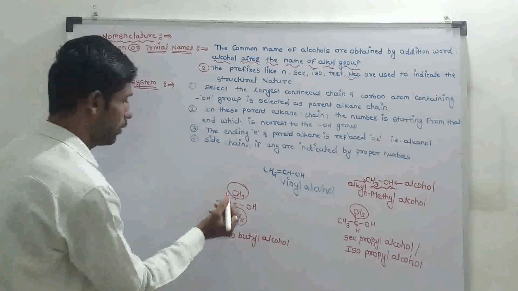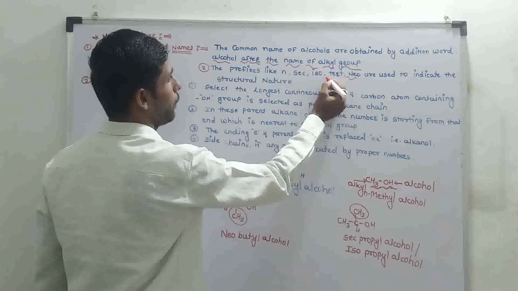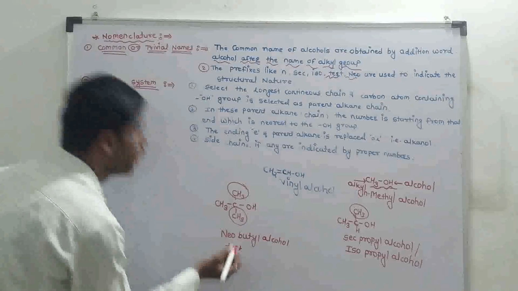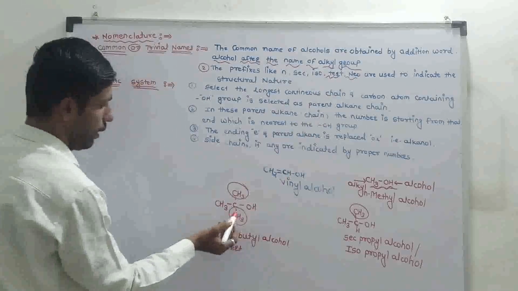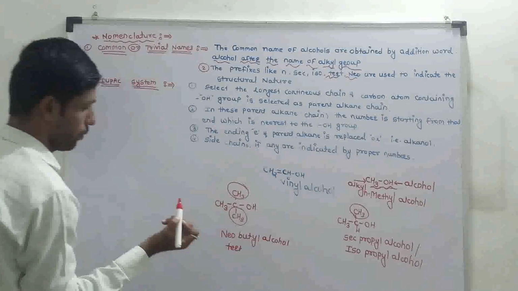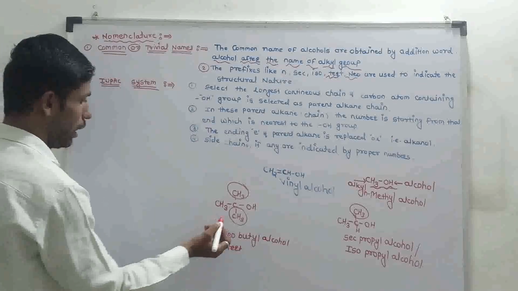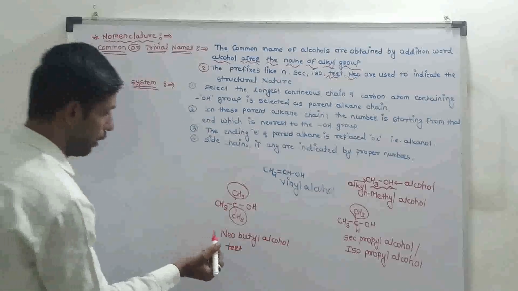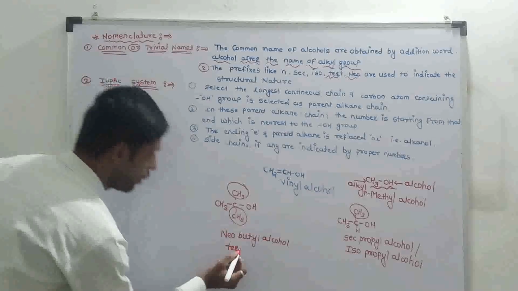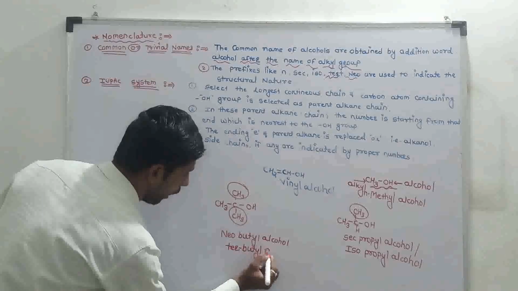In this structure there are four carbon atoms. The name of the structure is butyl, or it is also known as tertiary butyl alcohol.